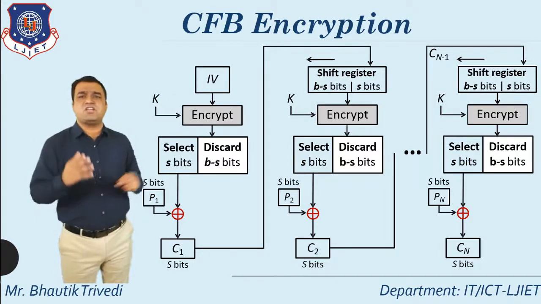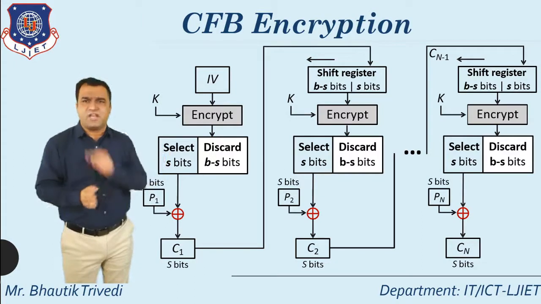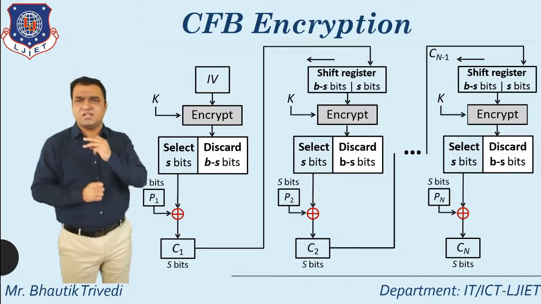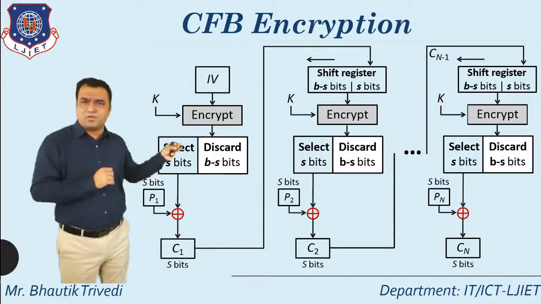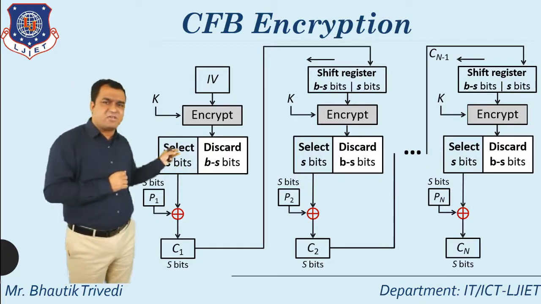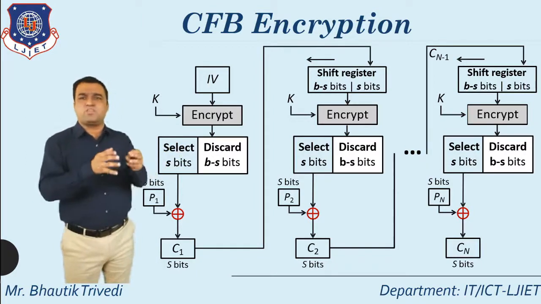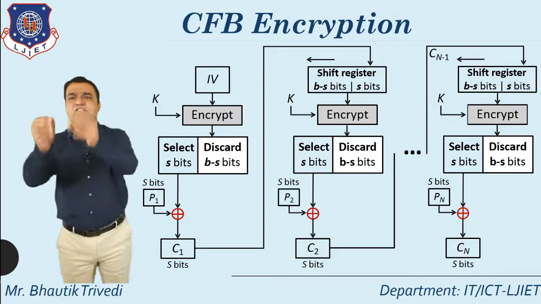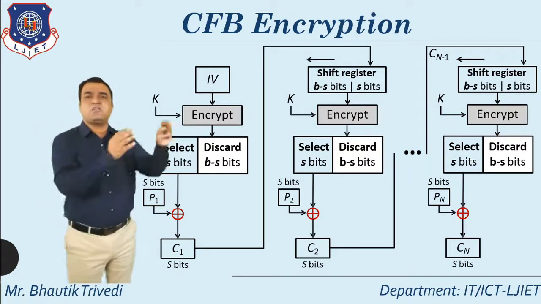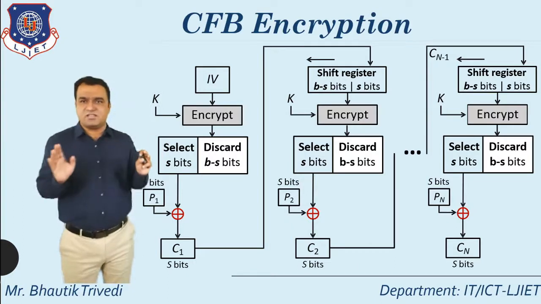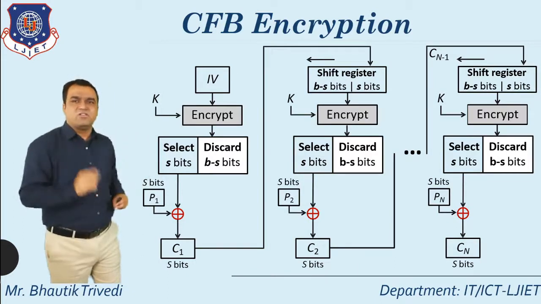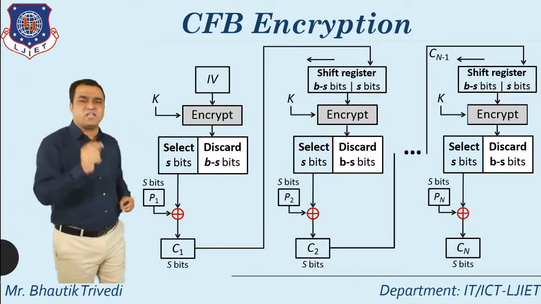Shift register is generally used for the shifting of particular bits. Why do we use the concept of selecting S bits and discarding B minus S bits? It means that out of this particular block, you only select these S bits, and whatever the remaining bits are, you can directly discard. So that's the logic for this particular CFB encryption.